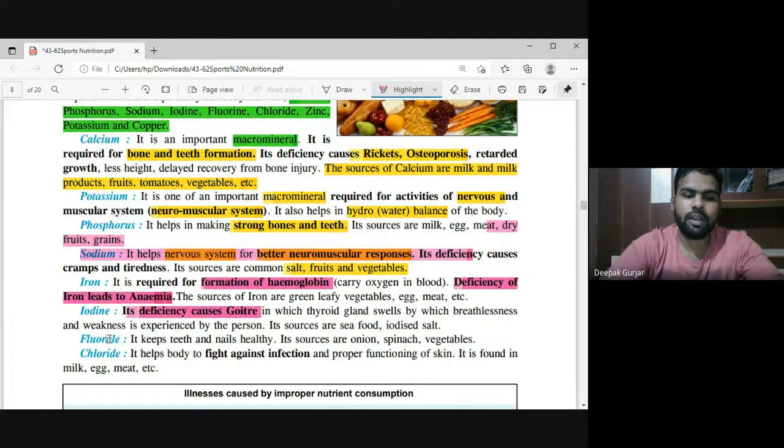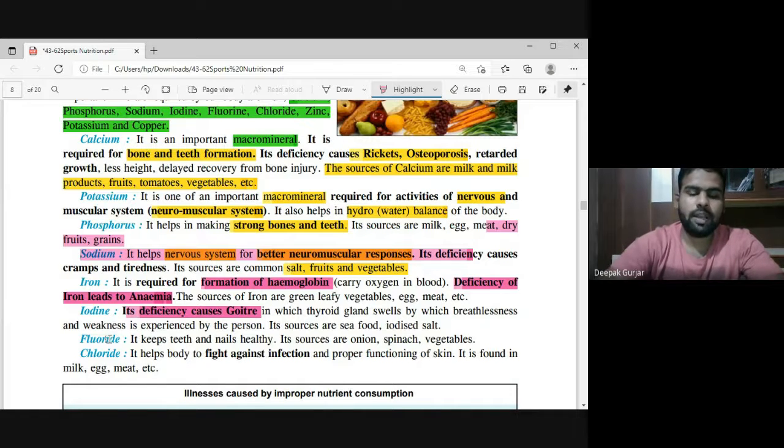Fluoride is what? Fluoride is for keeping your teeth healthy. If you want to keep your teeth and nails healthy, you must go for onion, spinach, vegetables. This can be an MCQ question: which among the following is responsible for healthy nails and teeth? Chloride. What is chloride? Chloride helps in preventing various infections, fighting against infection. It also helps in the proper functioning of your skin. It is found in milk, meat, egg, etc.